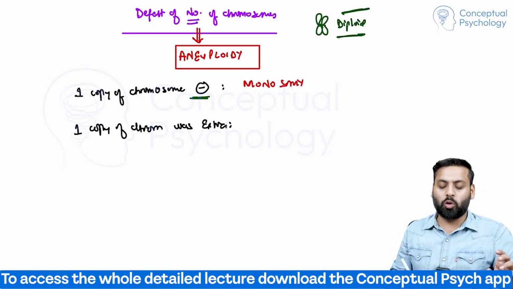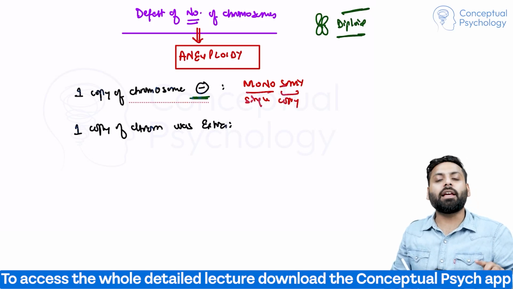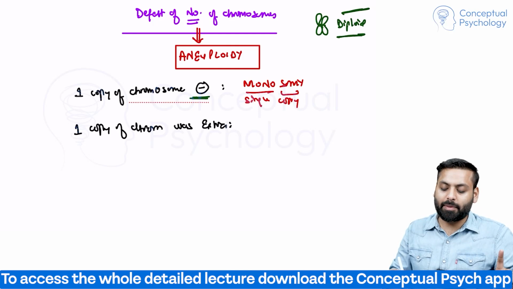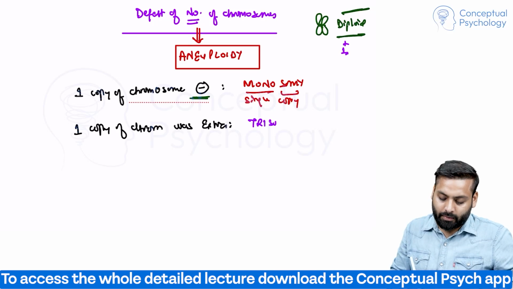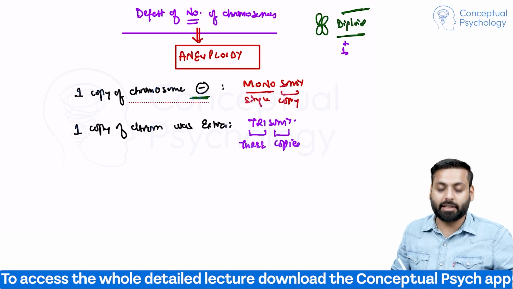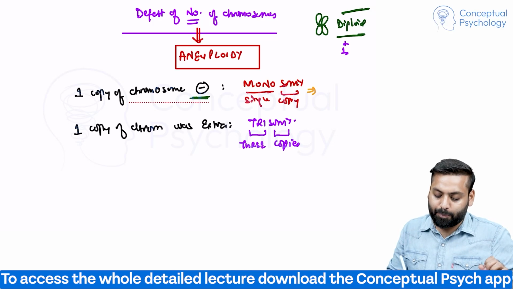Monosomy occurs. Mono means single, somy is copy. Similarly, when one copy is extra, it means already you have two and now one is extra. This will become trisomy. Three copies are present. So what is the example here?